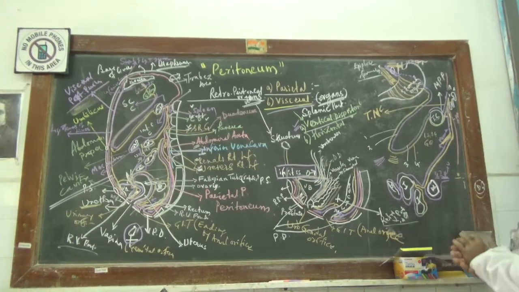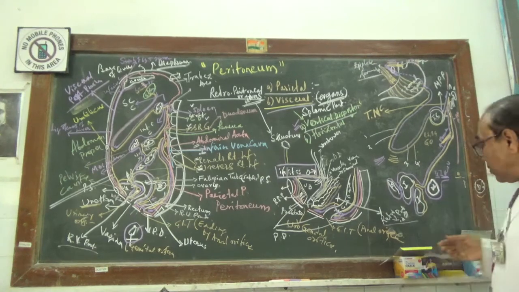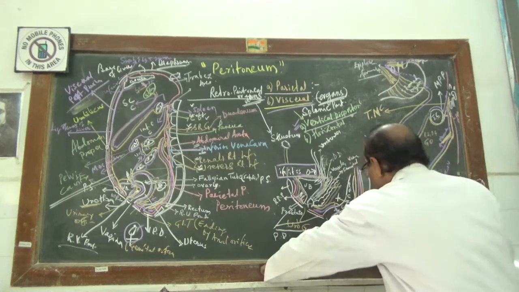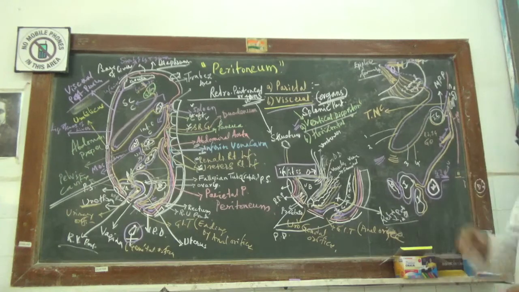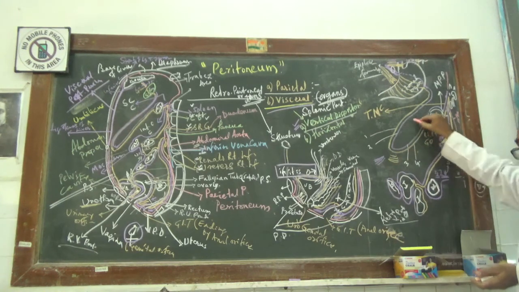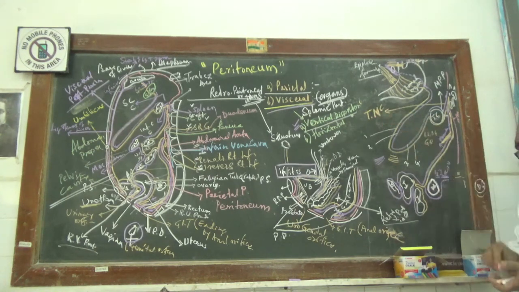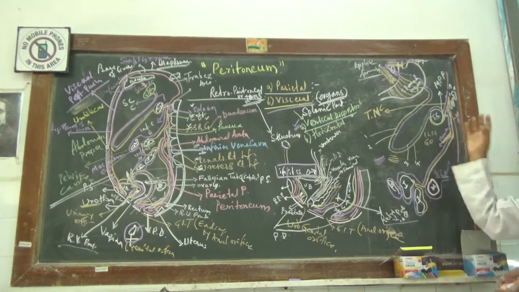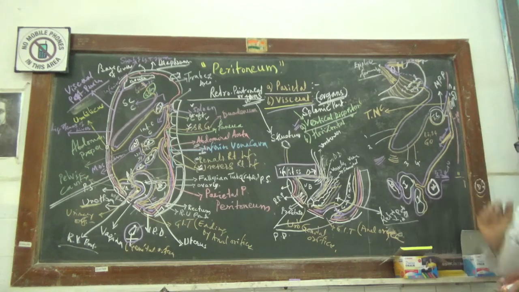So this is what is said to be the greater omentum. The greater omentum is also said to be the gastrocolic omentum because it runs from the stomach to the transverse colon. The contents are similar to those of the lesser omentum, but the corresponding vessels are there other than in the lesser omentum.